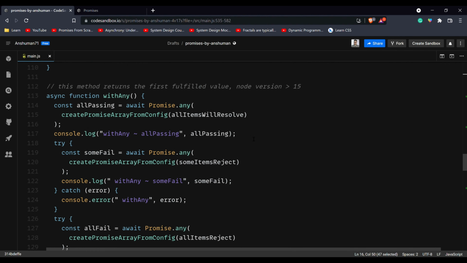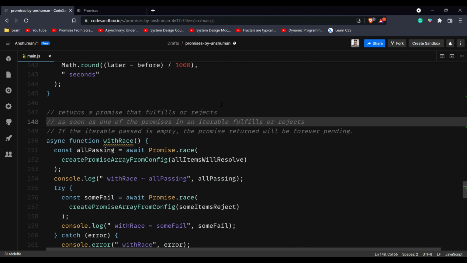A good use case for this is if you are requesting the same resource from different origins. So you can settle for the first one which is fulfilled. You can make the requests at the same time and then grab the one which is resolved at the earliest.